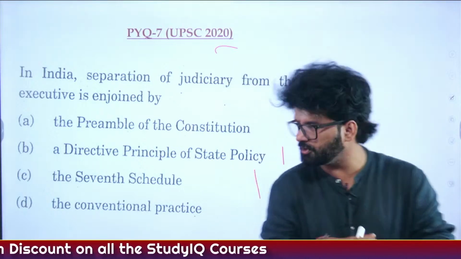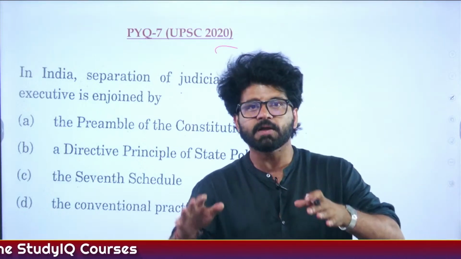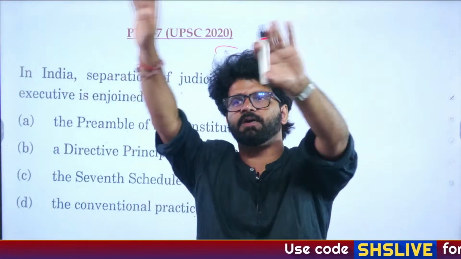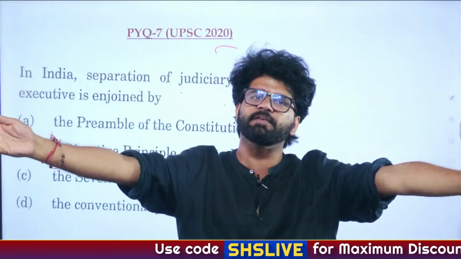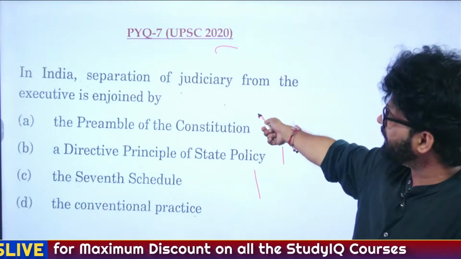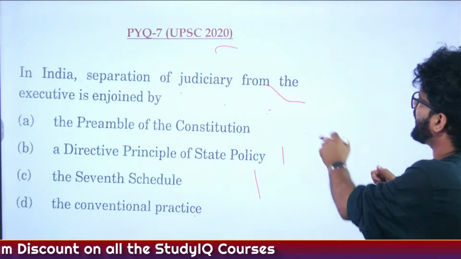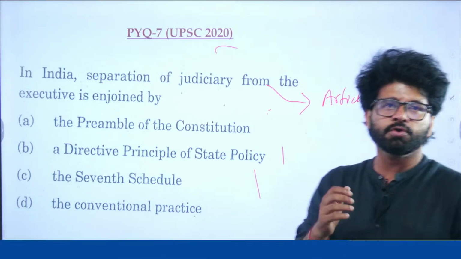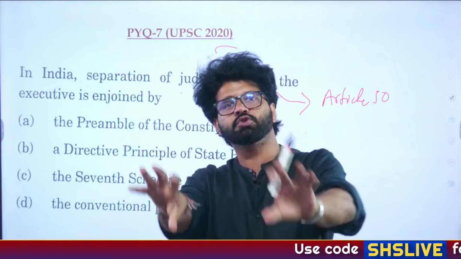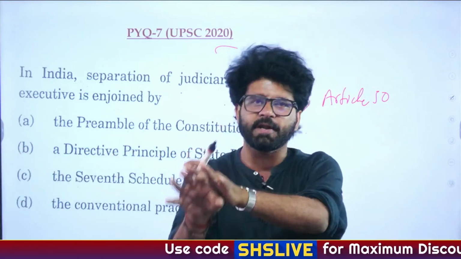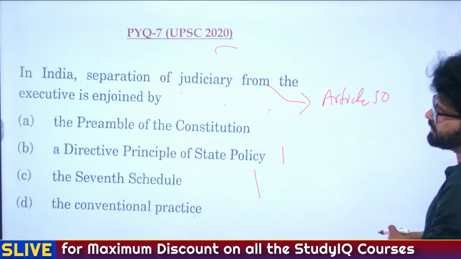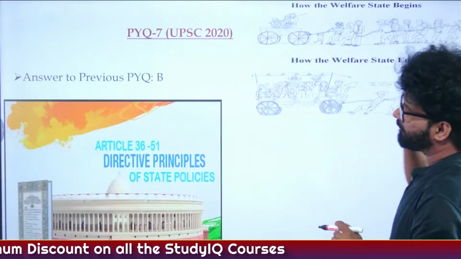Why are we talking about this particular question? Because we have just talked about an organization talking about separation of executive function, judiciary function, legislative function, and then the Charter Act of 1853 happened, which actually implemented those provisions. So this separation of judiciary from executive is there in Article 50. There we also talked about the example of the earlier civil servant who used to be a judicial magistrate as well. So executive and judiciary functions were enjoined in one particular human being. So the answer is B. Directive Principle of State Policy, Article 36 to 51. You have to keep it in mind.